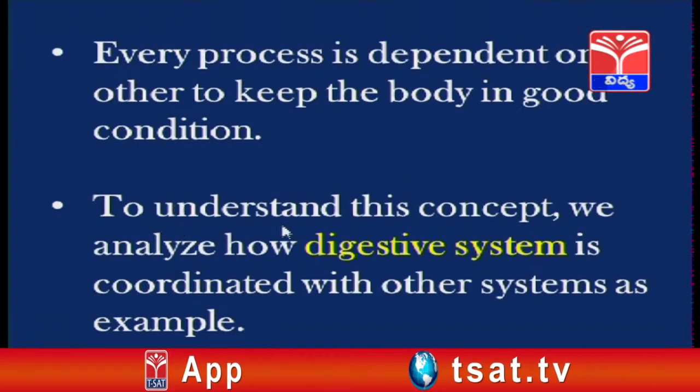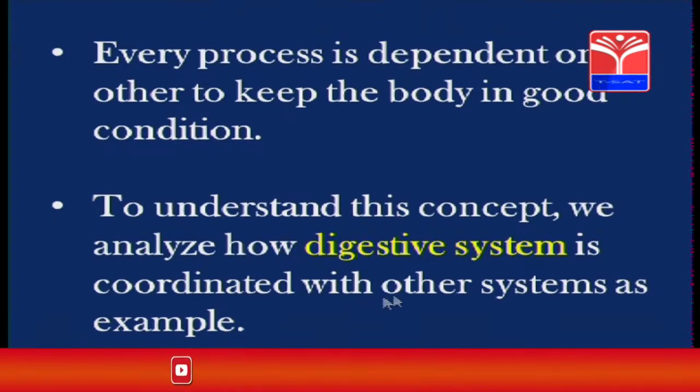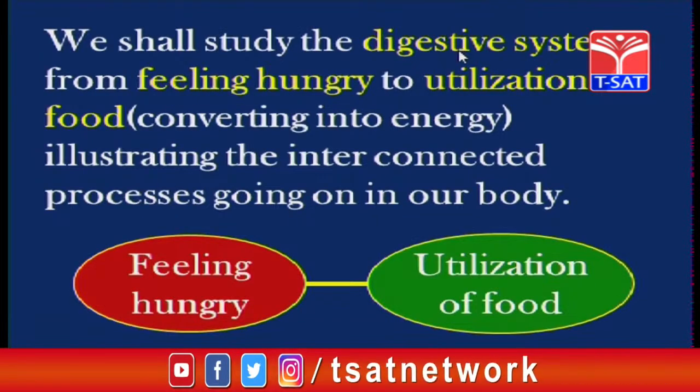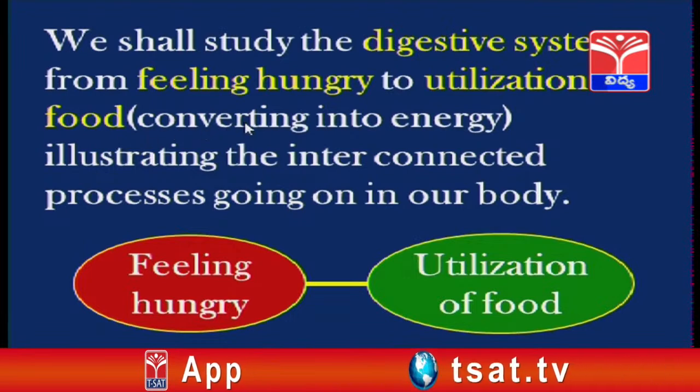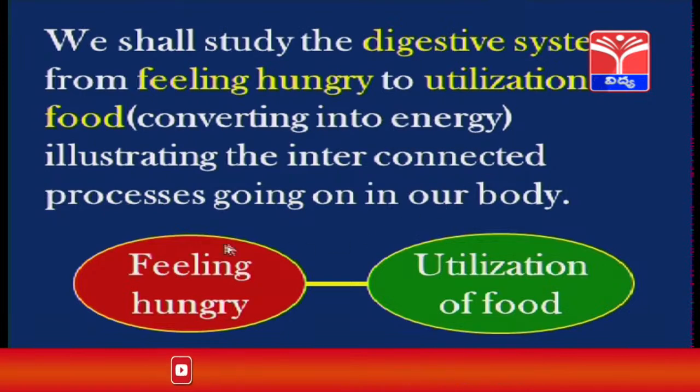To understand this concept, we analyze how the digestive system is coordinated with other systems as an example. We shall study the digestive system from feeling hungry to utilization of food, that is converting the nutrients into energy, illustrating the interconnected processes going on in our body.